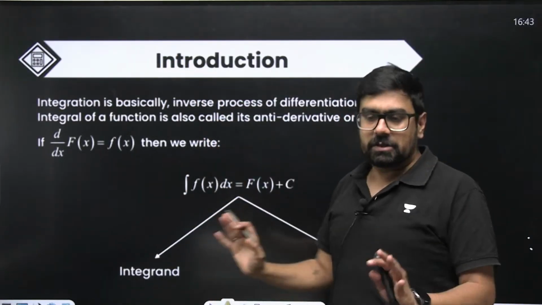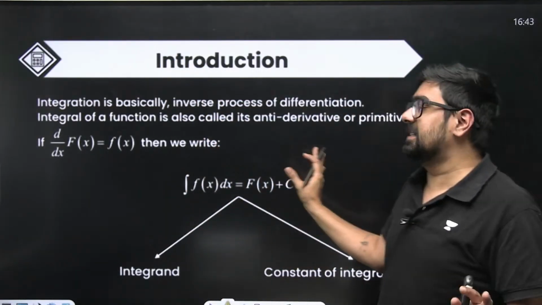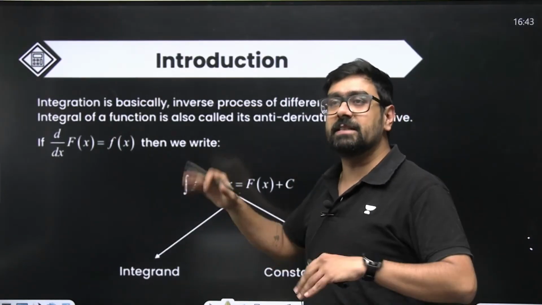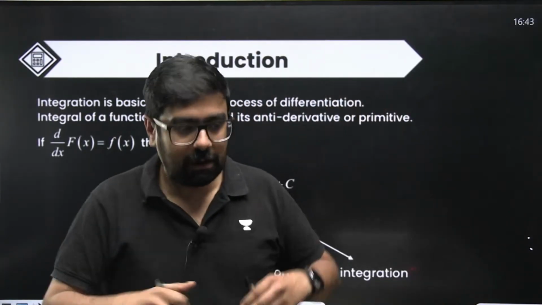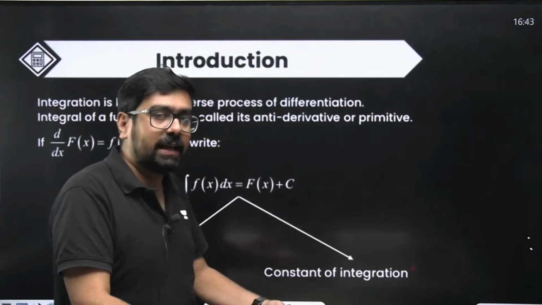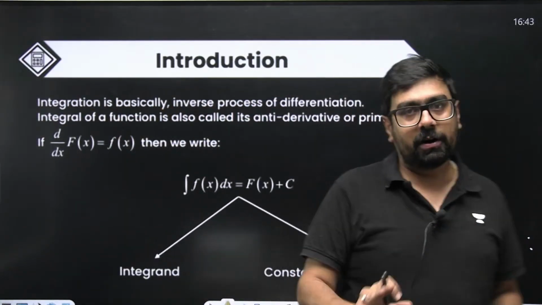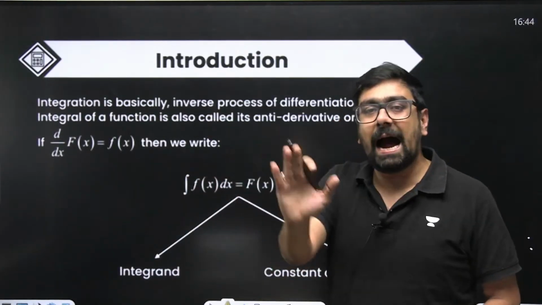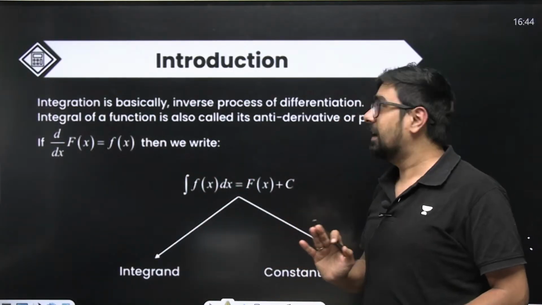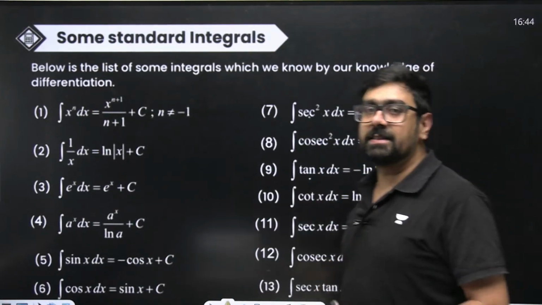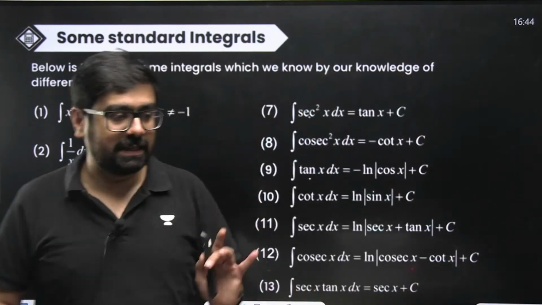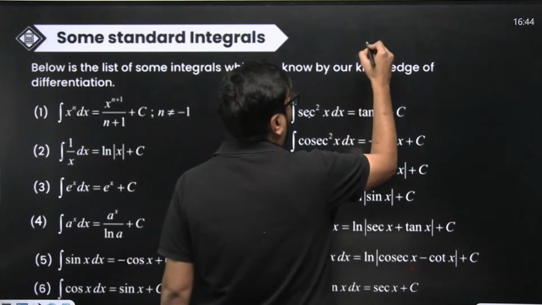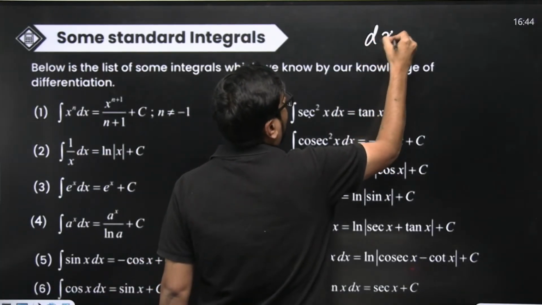Okay. This is a brief reason, so you can understand that c is there for a reason. When we keep changing c, we'll get different curves. We'll study this in detail in other chapters, so don't worry about it. But for now, what do we mean by integral? Integral just means antiderivative, the inverse process of differentiation. A big list is in front of you, and here you can relate when I say inverse process of differentiation.